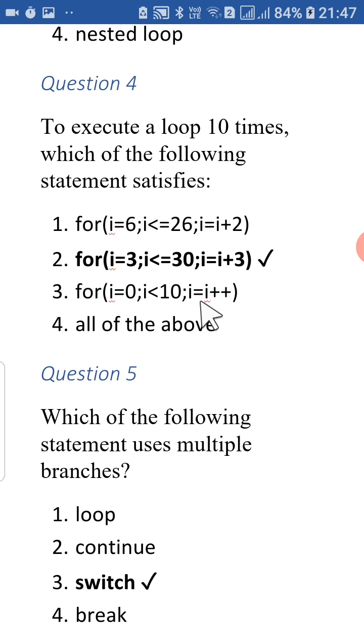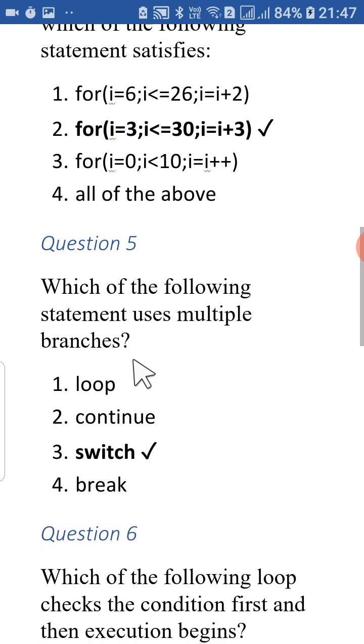So what is happening here? The original value of I remains 0. So this expression never becomes false. So this loop will be an infinite loop. Okay. If we write just I plus plus, then definitely this loop works 10 times. But here what we have written is I equal to I plus plus. So that's why it is an infinite loop. So this is also not the answer. All of the above is not possible because two options are already wrong. So here the correct option is the second one, sorry.